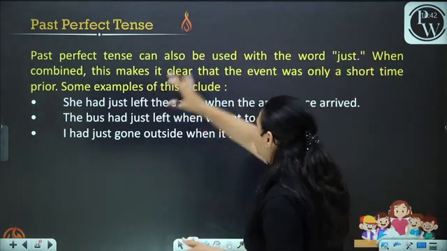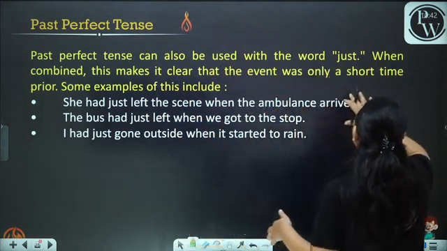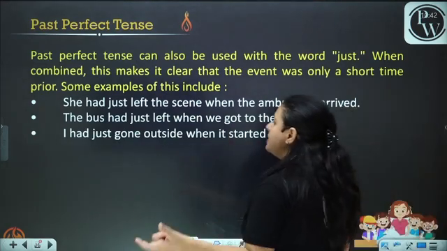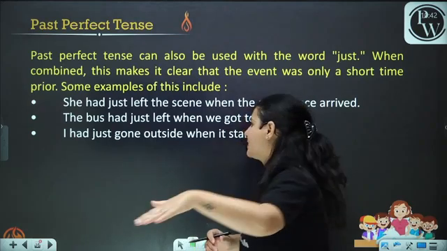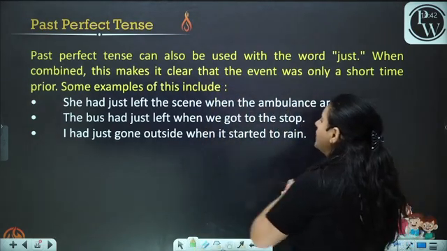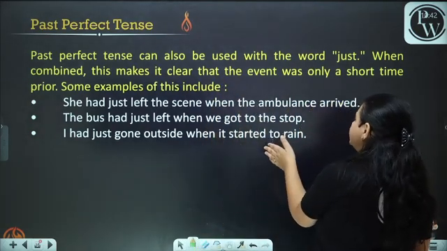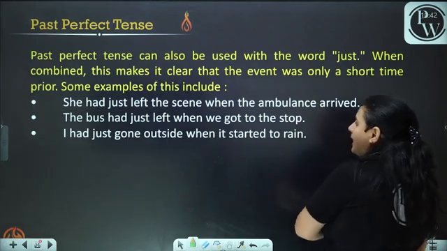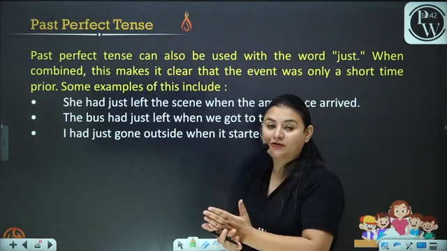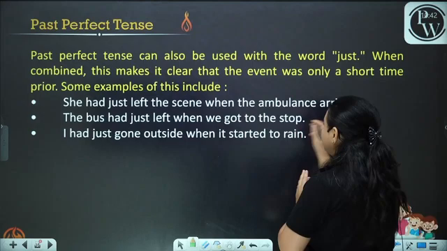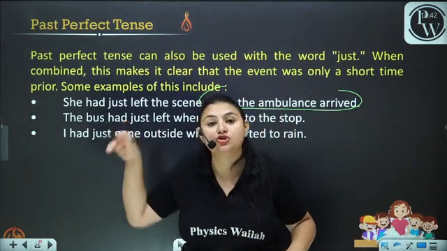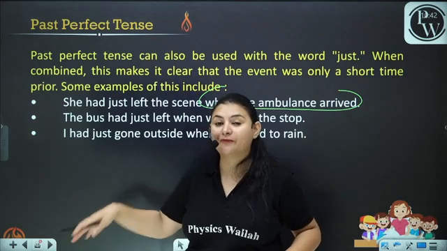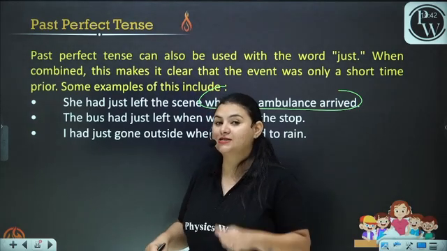When combined, this makes it clear that the event was only a short time prior. Short prior means just happened. Some examples of this include: she had just left the scene when the ambulance arrived. She had just left when the ambulance arrived. When this action happened, this had already happened and this had just happened. Okay, we have specified that it has just happened.